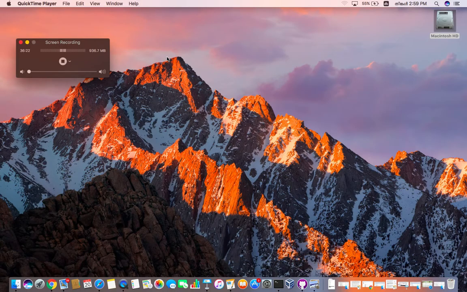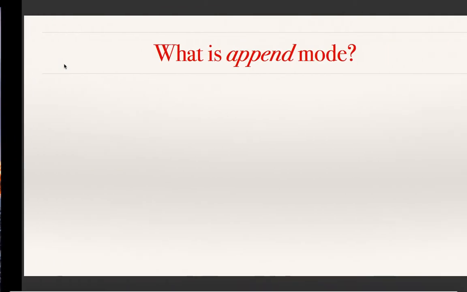Then the getc function to read characters, putc function to print a character, ftell function to know the position of the file index, rewind to reposition the file index to the beginning, and fseek to skip a portion of the file. And according to what you need, you have to pass appropriate arguments to that function. Okay, now we can see what is the append mode, how does it work.